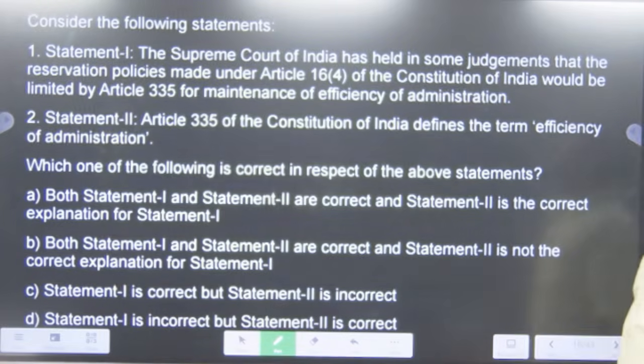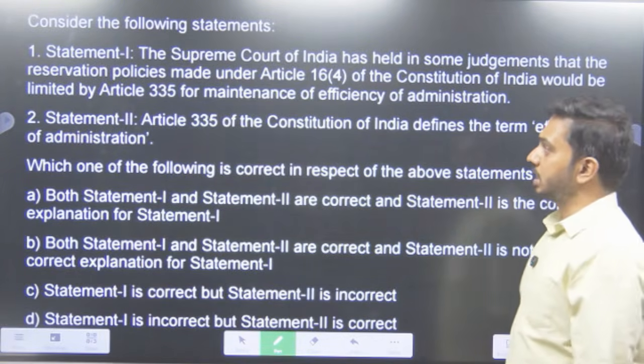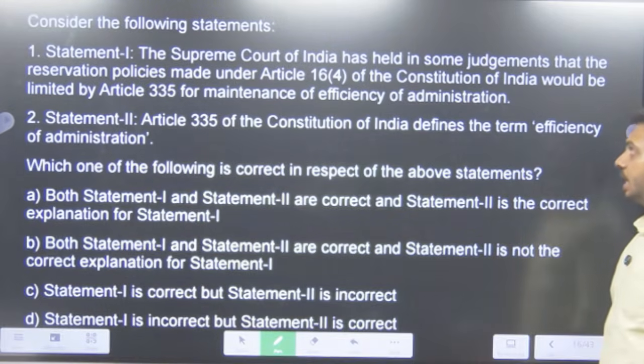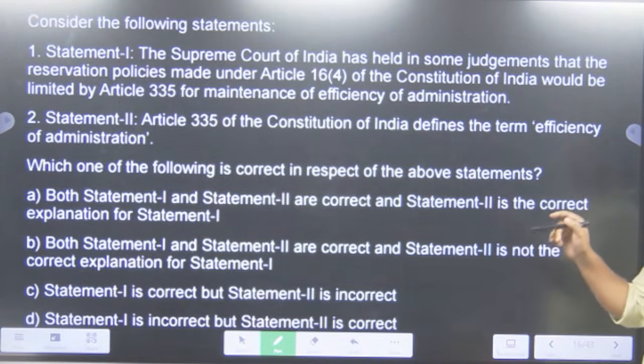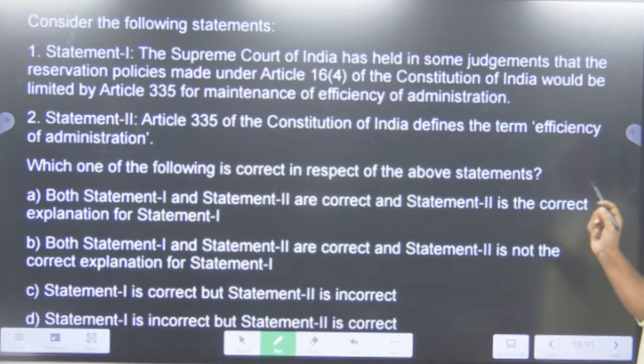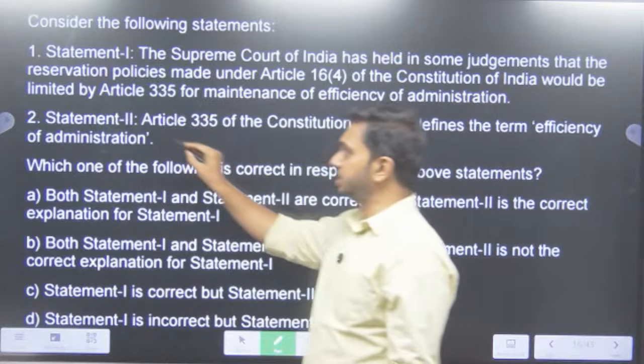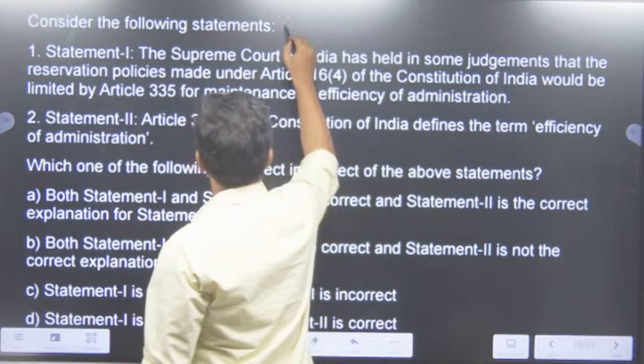Then the next question. Consider the following statement. Statement 1. The Supreme Court of India has held in some judgments that the reservation policies made under Article 16(4) of the Constitution of India would be limited by Article 335 for maintenance of efficiency in administration. So we have two articles here.